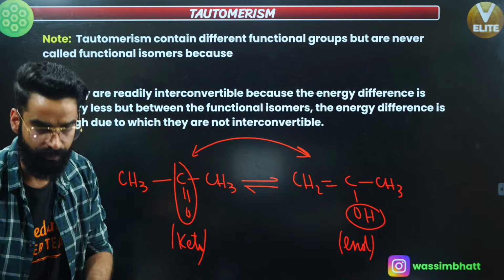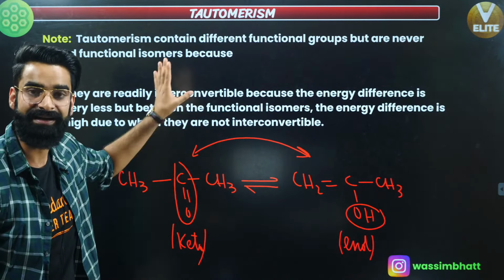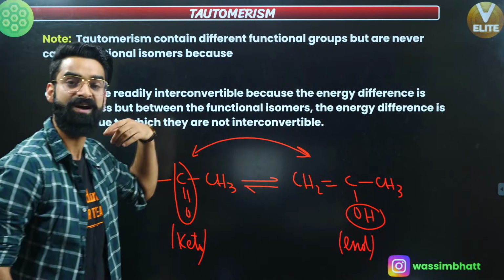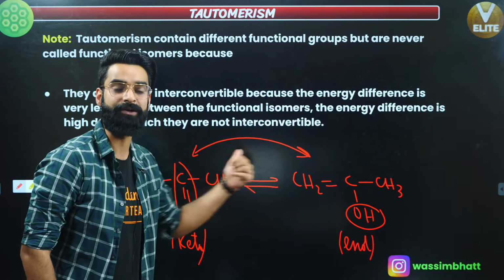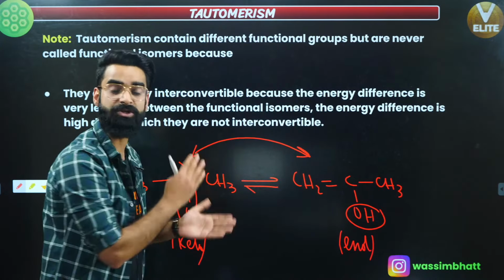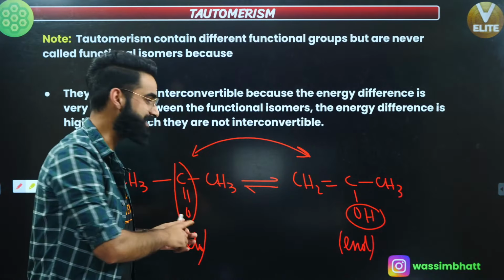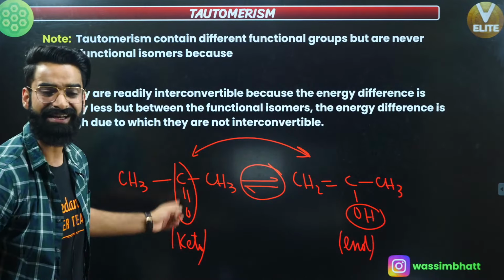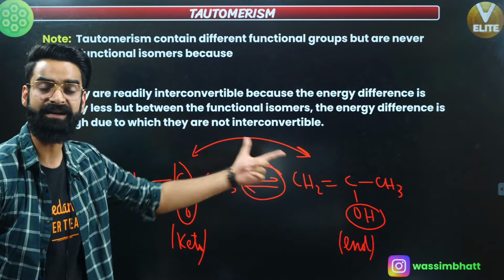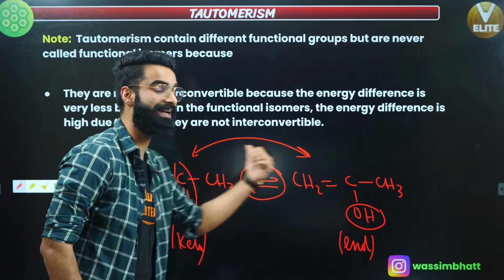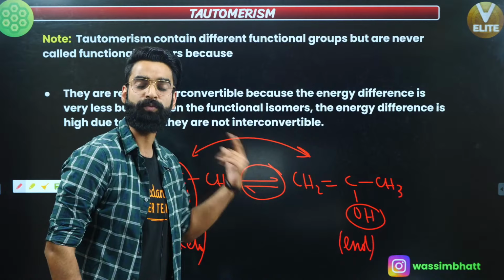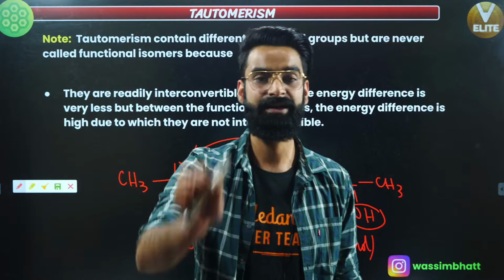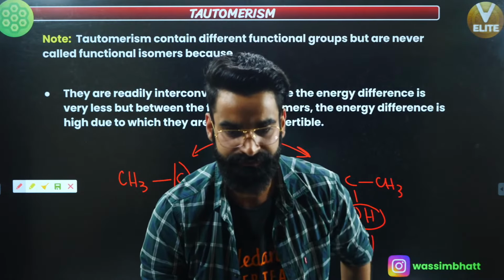So remember from now onwards, tautomers definitely contain different functional groups, but they are not termed functional isomers. Why is that? Because functional isomers are not interconvertible into each other because of the larger energy difference between the two isomers, right? But tautomers are interconvertible, always in equilibrium with each other. Why are they interconvertible? Because they have less energy difference, okay? That's why we do not call these tautomers functional isomers. The appropriate term for them is tautomers, not functional isomers, right?